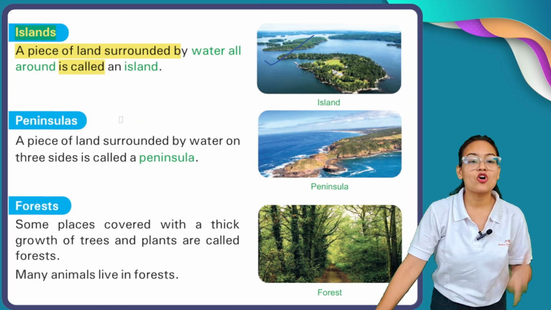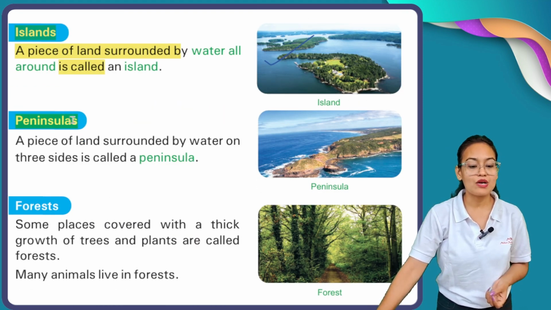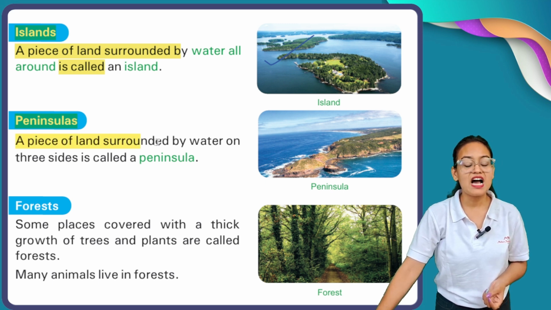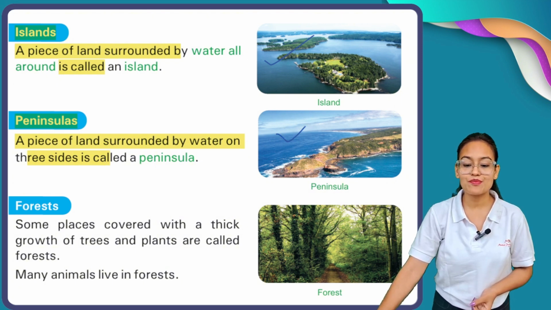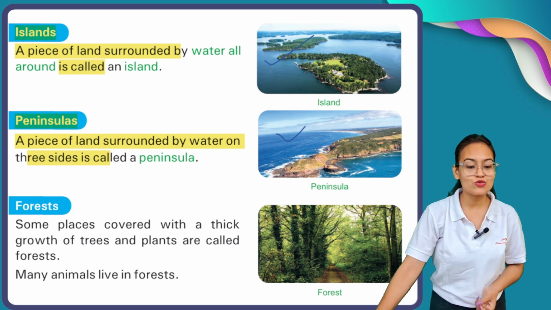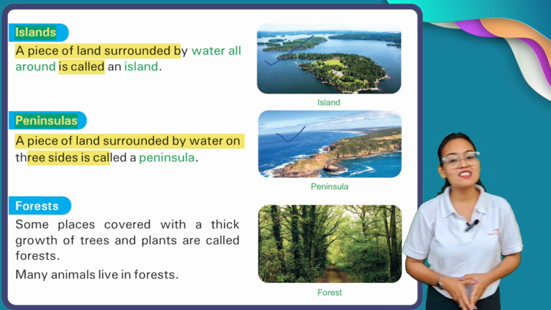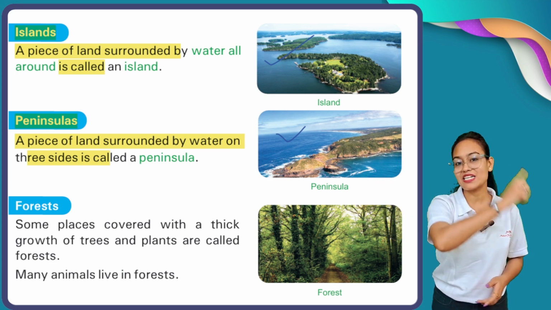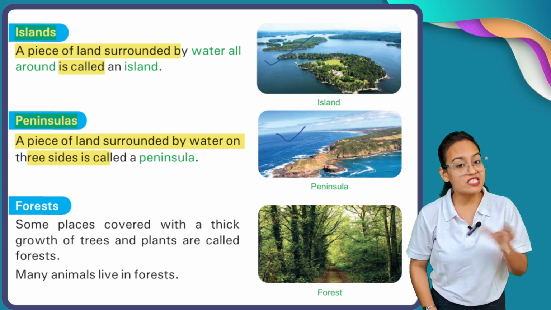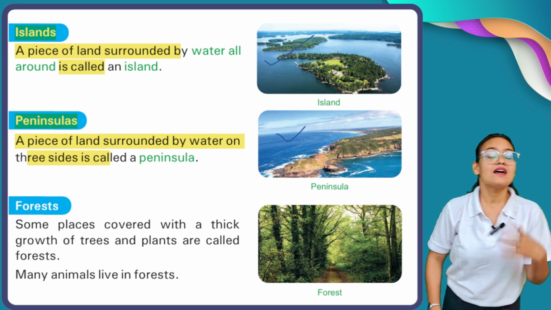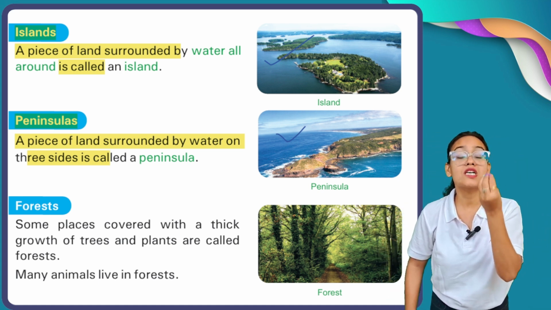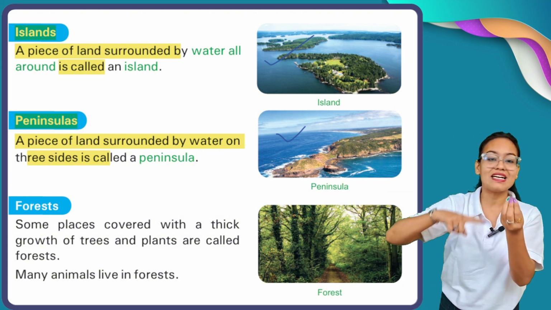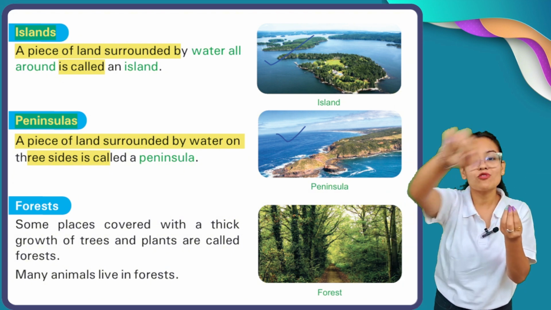After island, the concept of peninsula comes. Now, what is the meaning of peninsula? A piece of land surrounded by water on three sides is called a peninsula. This is the example of a peninsula. My dear students, an island is covered from all four sides with water. Similarly, a peninsula is a landform which is covered by water from three sides, not four sides, only three sides.